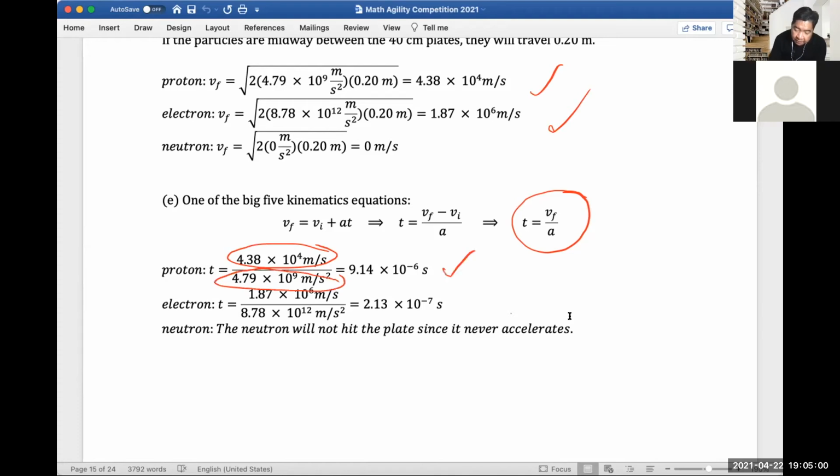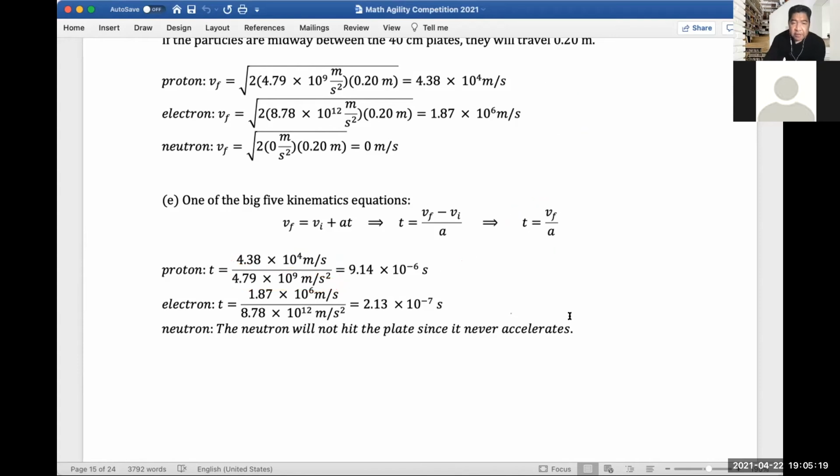So we would get 9.14 times 10 to the negative 6 seconds. And then for electron, that's 2.13 times 10 to the negative 7 seconds. And then, of course, for neutron, it will not hit the plate since it never accelerates, so it will not move. Okay.